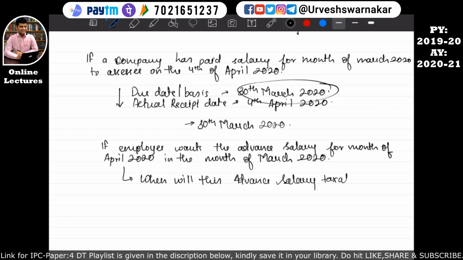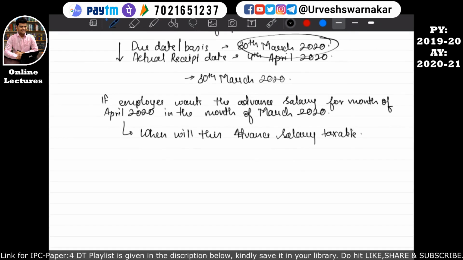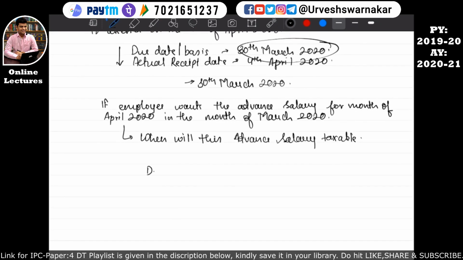So let's apply our formula. Our formula is the due date and the receipt date. Let's assume that the due date for April 2020 was 30th April, and actually this salary of April month was received in March, that is on 28th March 2020.